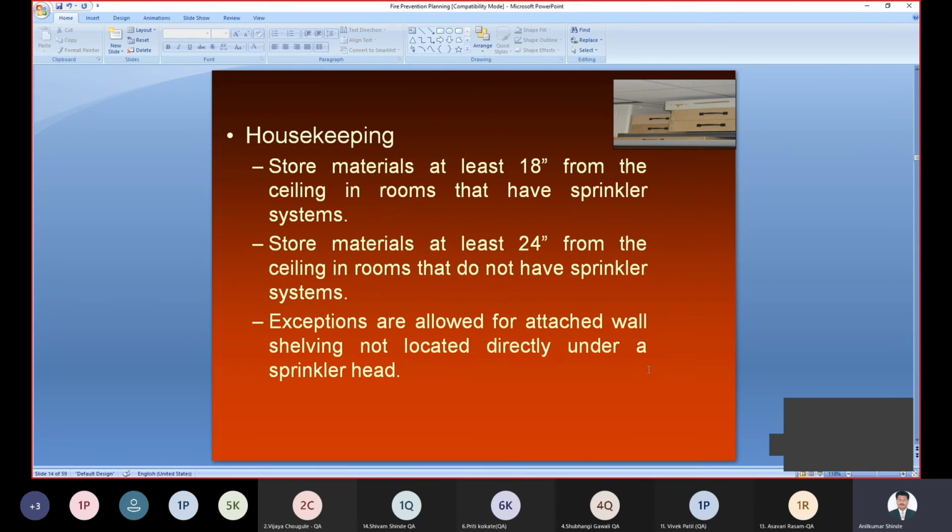Stored material will be at least 24 inches from the ceiling if you do not have a sprinkler system, right? If they do not have a sprinkler system, the storage of material may change. Exceptions are allowed for attachments to the wall or ceiling not located directly under the sprinkler head, right? So this is one way to keep material appropriately. It should be away from the ceiling, and that is required.